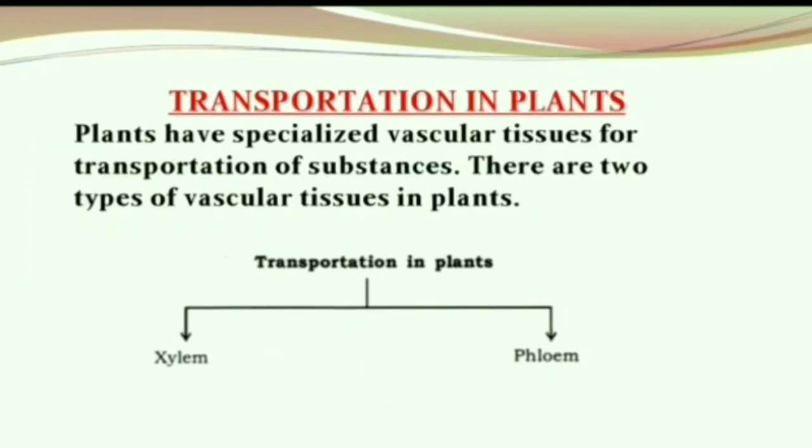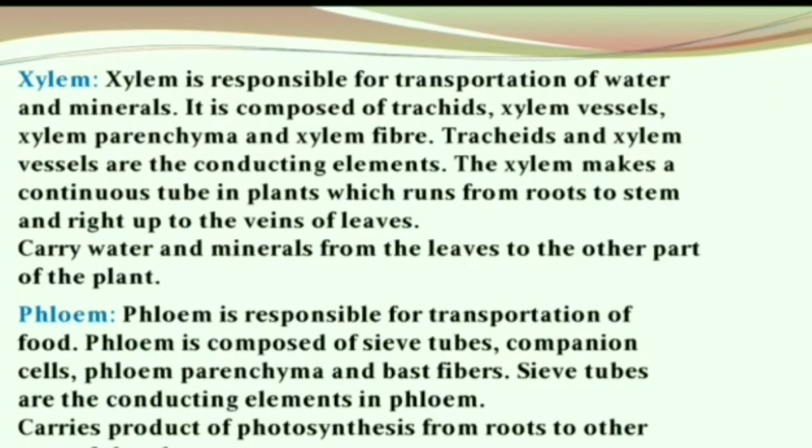Now let's have a quick recap. Transportation in plants occurs through specialized vascular tissues, xylem and phloem. So xylem is responsible for transportation of water and minerals, and these carry water and minerals from the leaves to the other parts of the plant, whereas phloem is responsible for transportation of food and these carry products of photosynthesis from roots to the other parts of the plant.